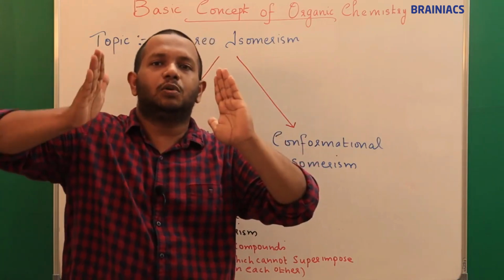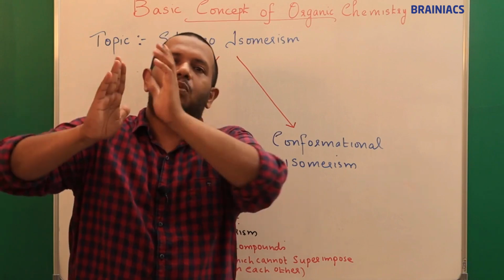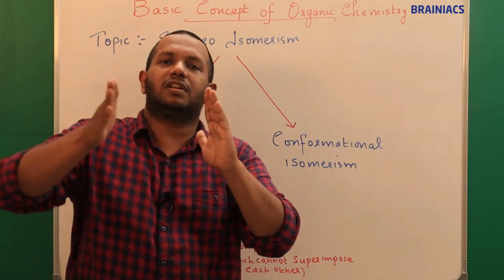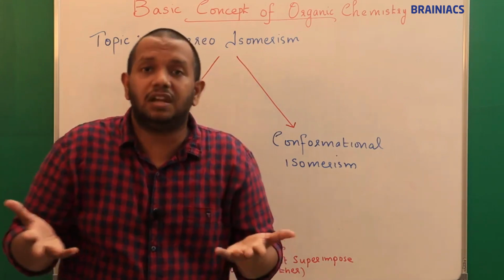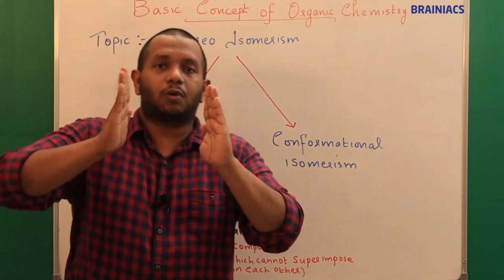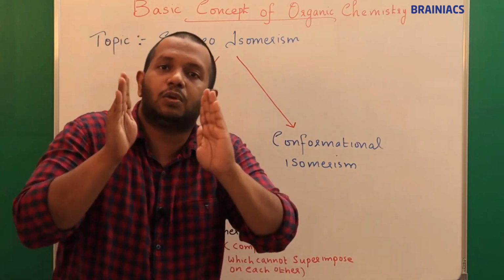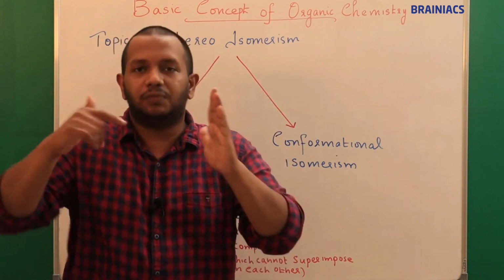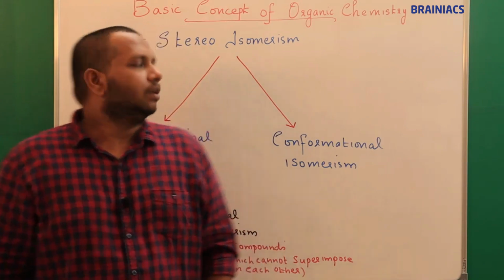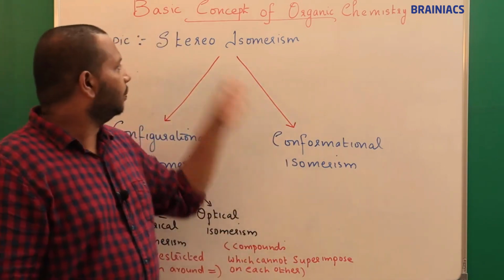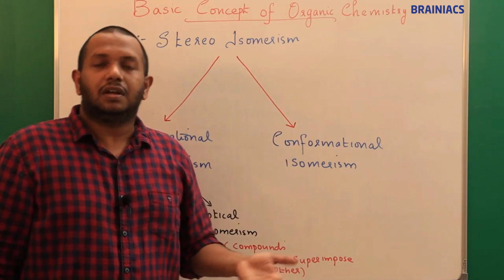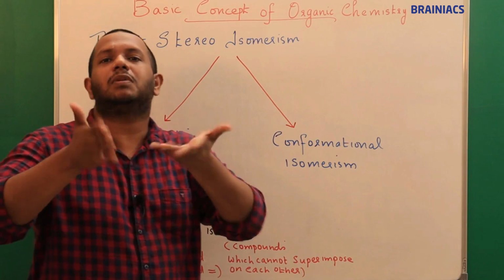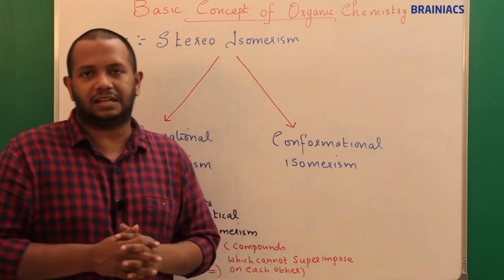So due to rotation, one carbon atom will have its atoms in a different orientation every time. That means there are infinite isomers if you rotate it, because you can rotate by 0.1 degree and there is a new configuration, then rotate 0.2 degree, and so on. So there are infinite rotations possible. Understood? So conformational isomerism is a type of stereoisomerism which happens due to the free rotation of carbon atoms around a carbon-carbon single bond. We can say it like that.